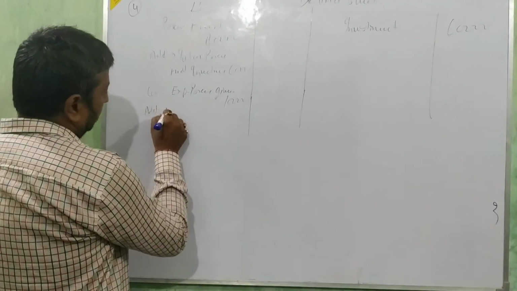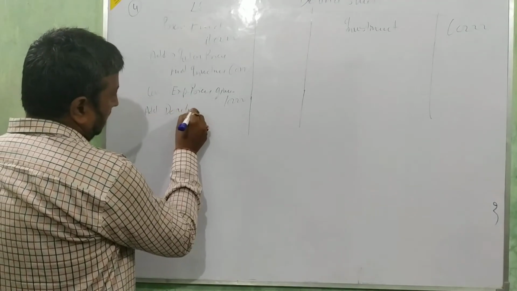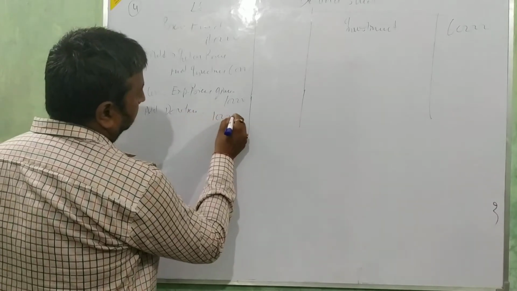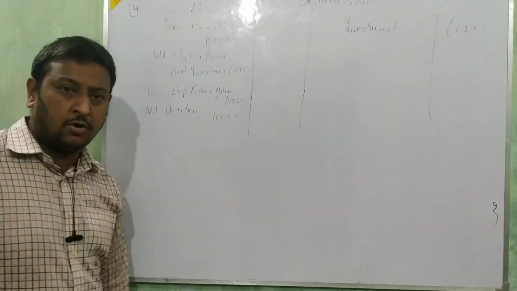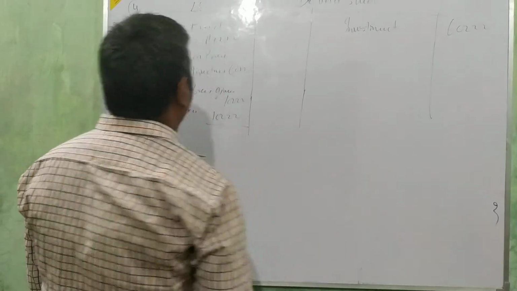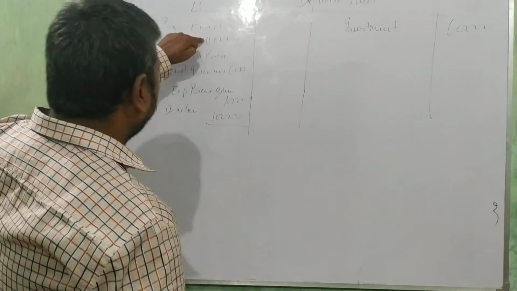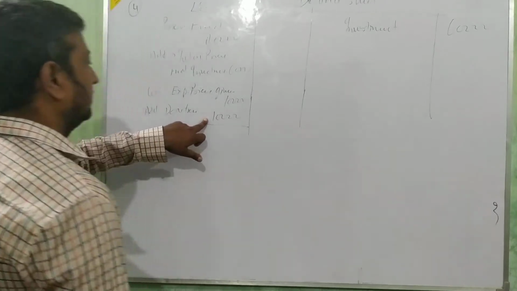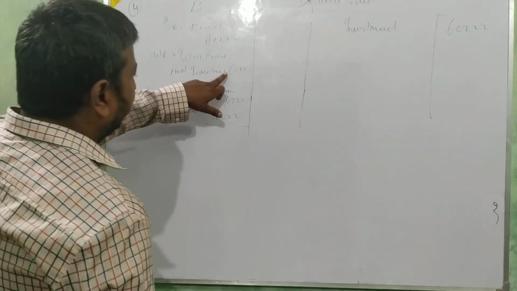Add donation amount 10,000. Then total amount 80,000 plus 10,000 is 90,000, plus 6,000 is 96,000.